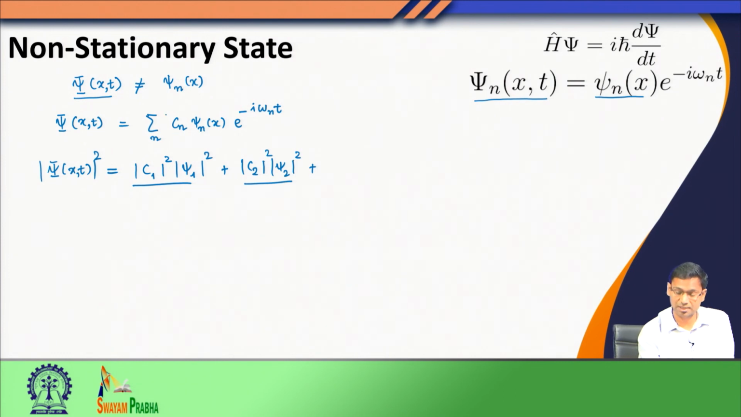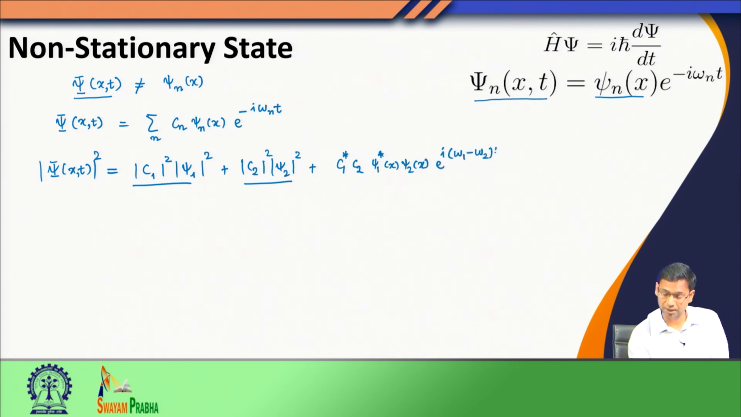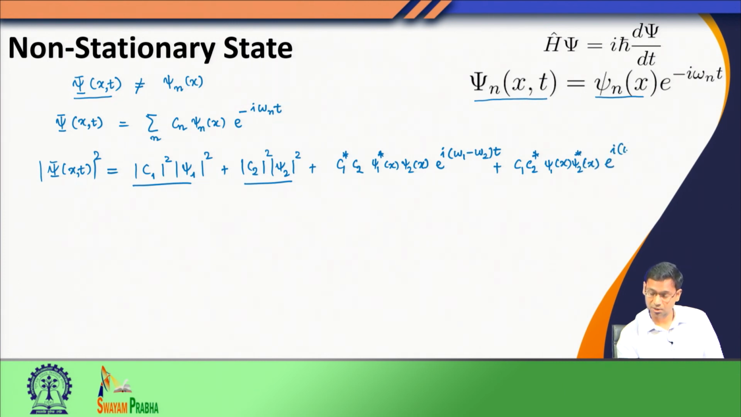So, you can just express this as a 2 term C 1 psi 1 e to the power minus i omega 1 t, plus C 2 psi 2 e to the power minus i omega 2 t, and then when you obtain psi star psi you would get this. I would get another term C 1 star psi 1 star C 2 psi 2 e to the power i omega 1 minus omega 2 multiplied by t, plus another term which will be C 1 C 2 star psi 1 psi 2 star e to the power i omega 2 minus omega 1 multiplied by t.